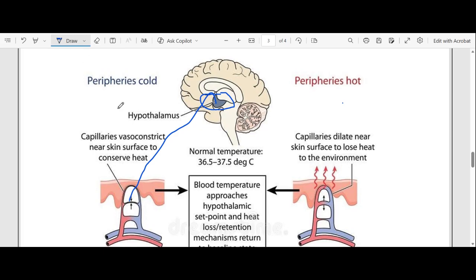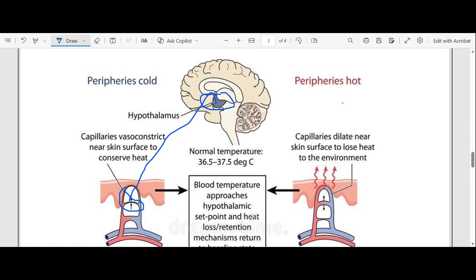As you can see here, the blood vessels have constricted. It means that they become narrower inside. So less blood will be sent towards the skin, not to the surface of the skin, because the blood vessels have constricted, they have become narrow.